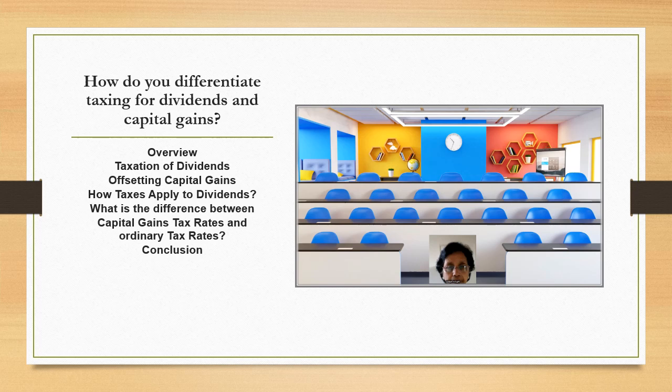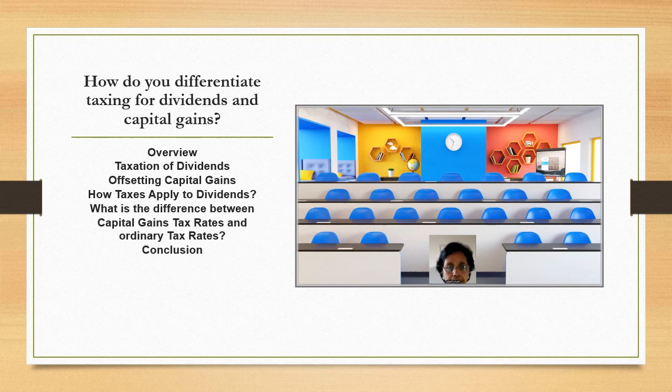Married filing jointly: $94,050, 2024, $583,750, 2024, above $583,750. Head of household: $63,000, 2024, $551,350, 2024, above $551,350.